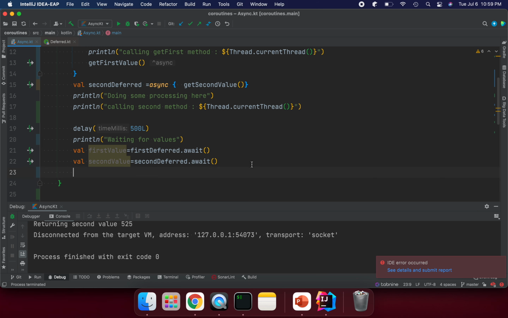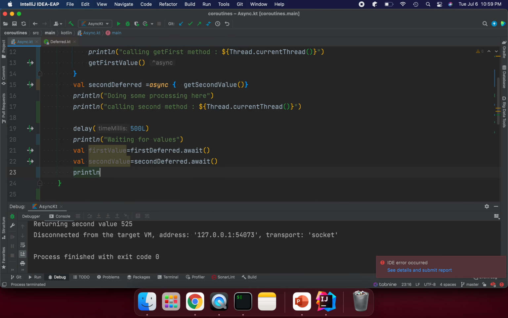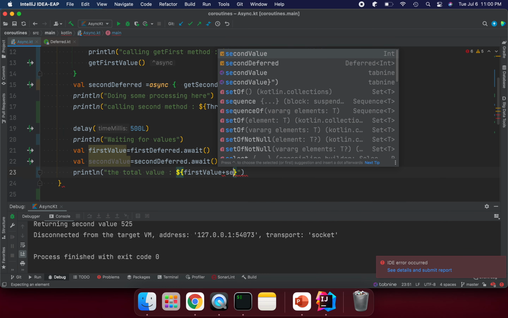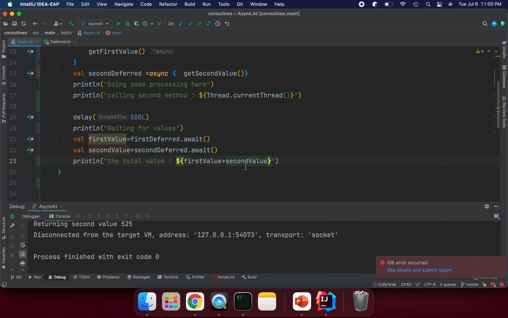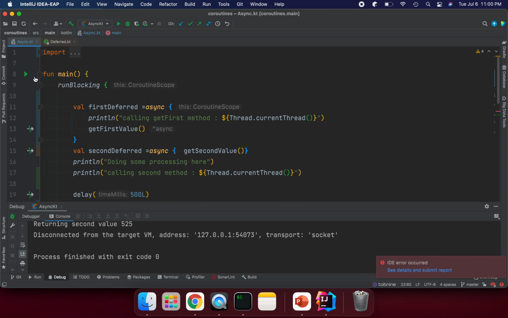If we sum these values, so println total, the total value. We are using a string template here, first value plus second value here. So let's try to run it and see what is happening.